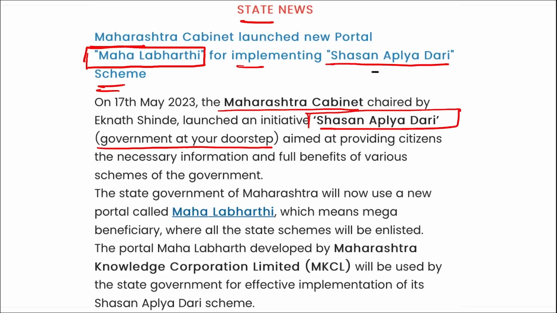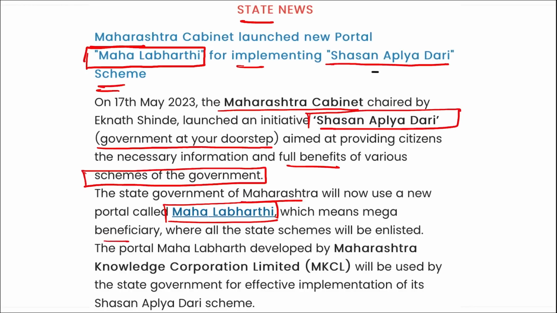The aim of this scheme or this initiative, that is Shashan Aplya Dari, is to provide necessary information and full benefits of various schemes of the government to individuals, and it is a doorstep delivery of various schemes. Here, the state government of Maharashtra will now use a new portal, that is Maha Labharthi, which means mega beneficiary, where all the state schemes will be enlisted.